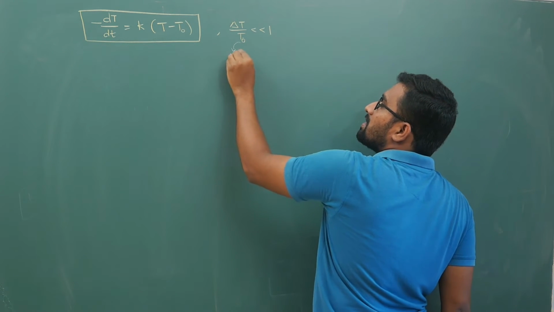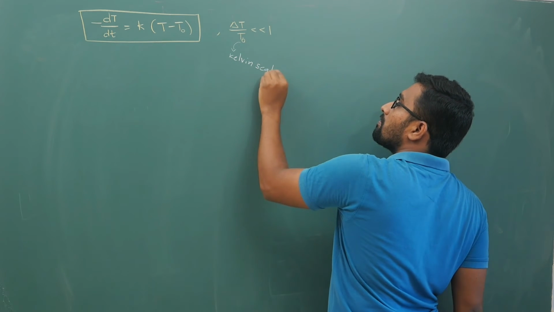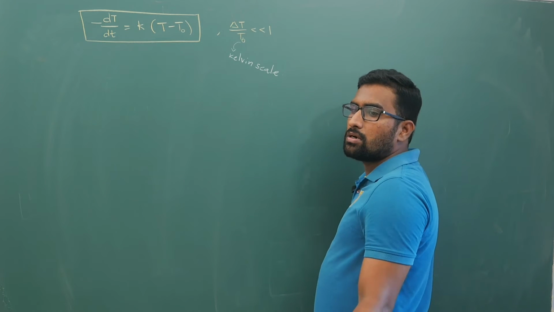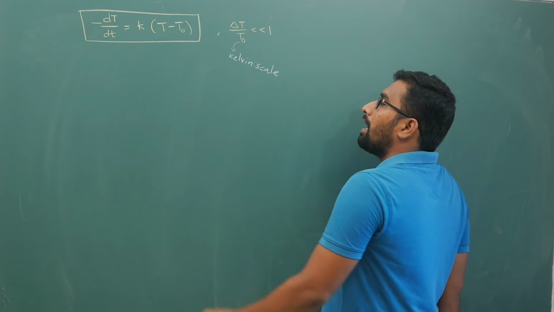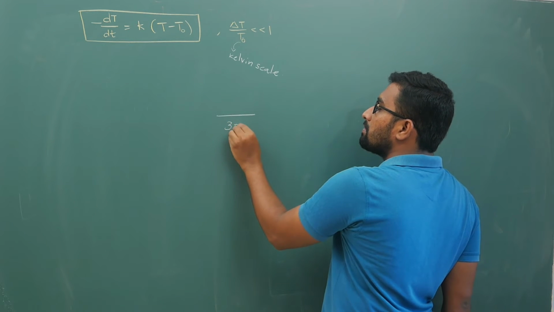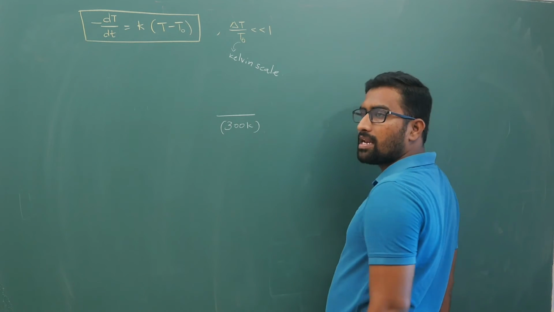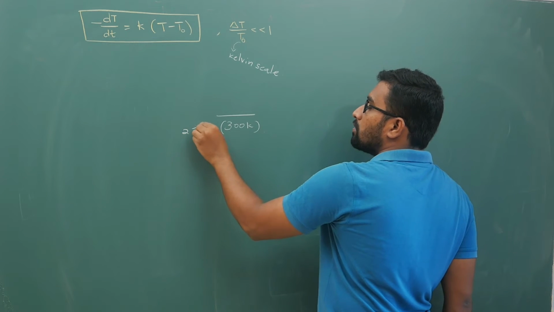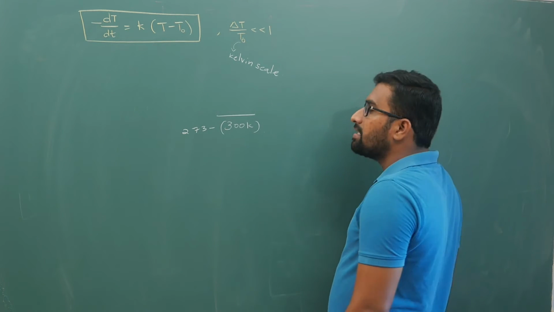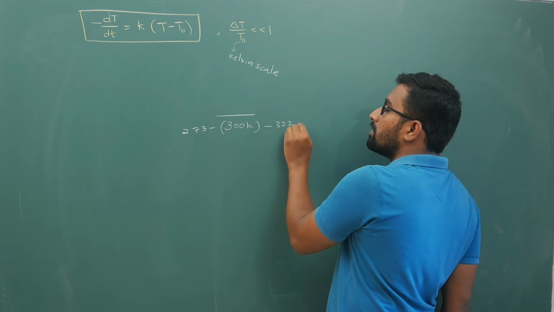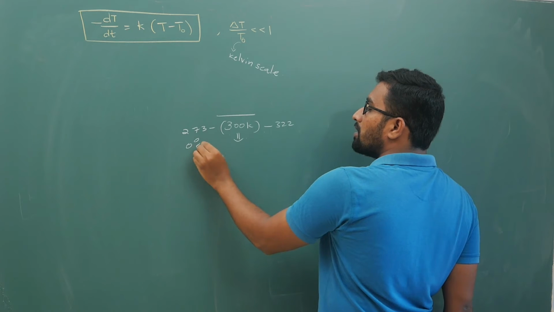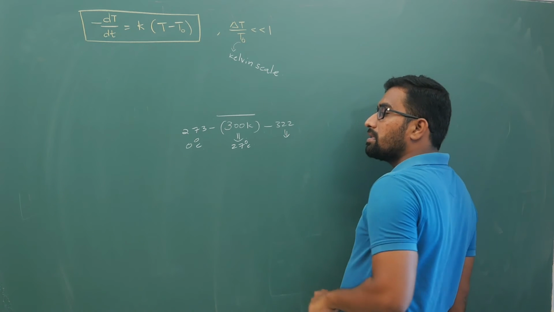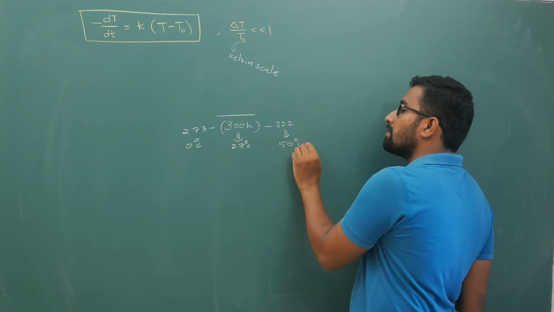Here this temperature is in which scale? Kelvin scale. Normally if you take the temperature at 0 degrees centigrade, it is 273 Kelvin, and if it is some 27 degrees centigrade, it will become 300 Kelvin. So around 300 Kelvin your denominator will be there. If you are taking some 50 degrees centigrade, 27 plus 5, it is around 322.